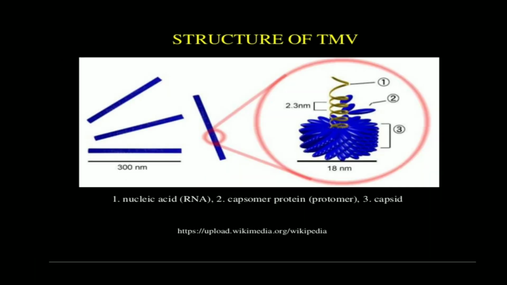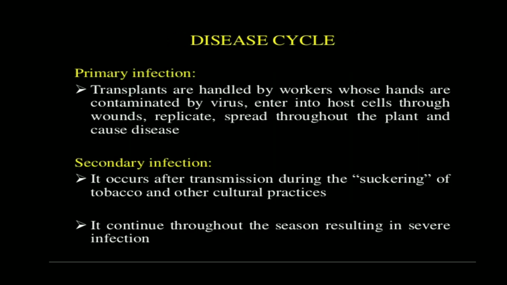Okay, then here you can also see the nucleic acid, denoted by number one, which looks like a spiral shape. It's actually RNA. Then the capsomer proteins, that is the protomer, are denoted by number two. You can see the petal-like structure. And the third is the capsid, the surrounding part which is blue in color. So this is about the structure of the tobacco mosaic virus.